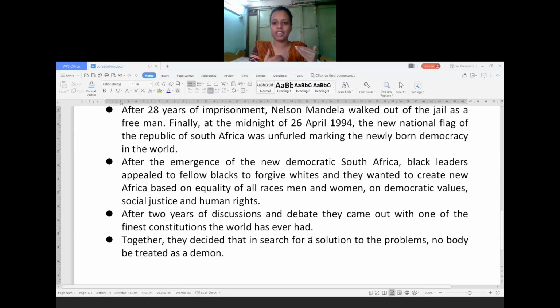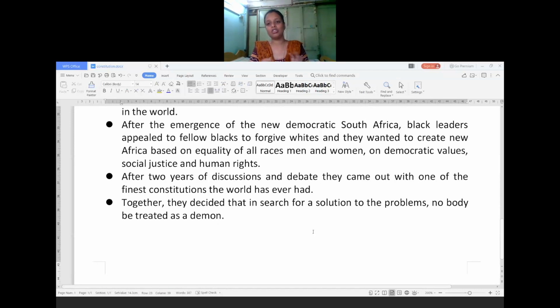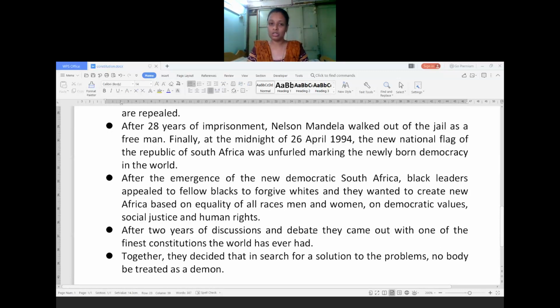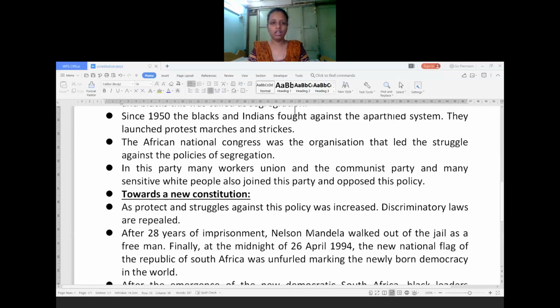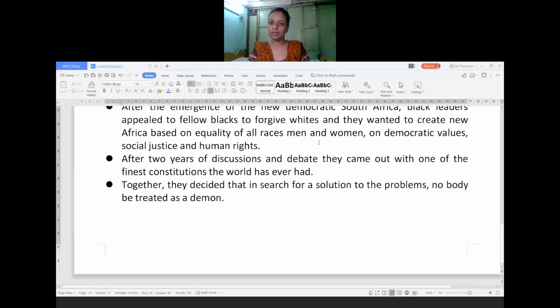For that problem they will get the solution, and no one should be treated badly in South Africa. In that way, the constitution was being written. So in this way, after a long struggle, the South African people got their independence and they adopted the democratic form of government. They have also written a constitution there. According to that, each and every citizen in South Africa will follow these rules and regulations.